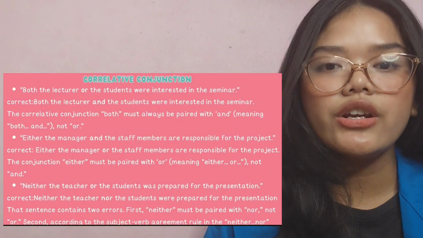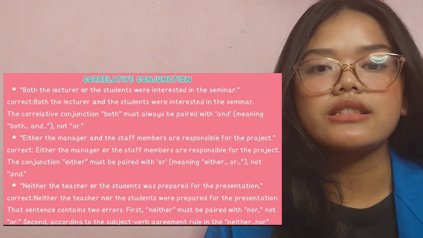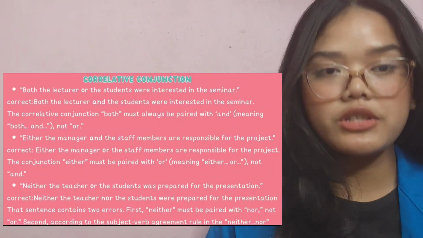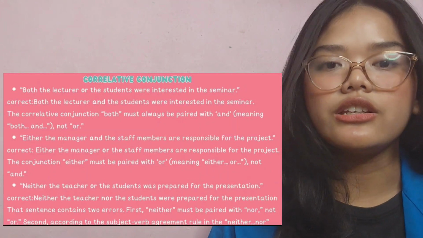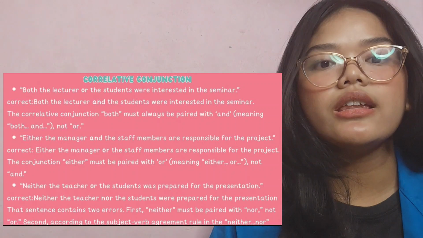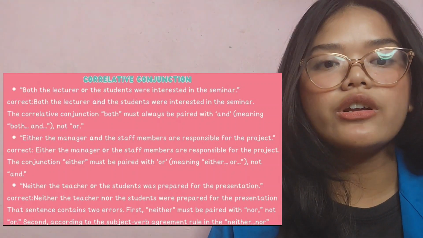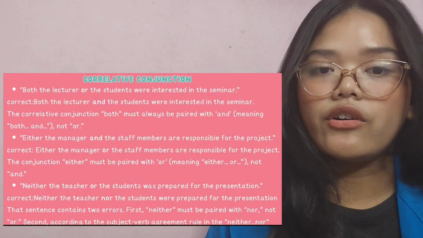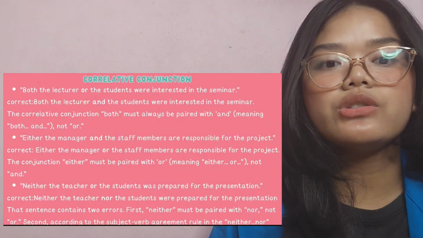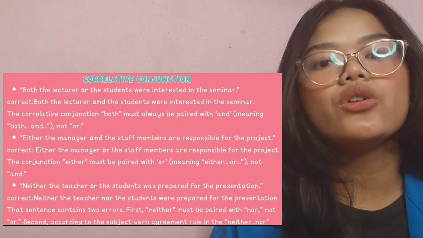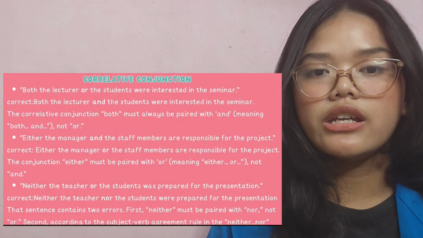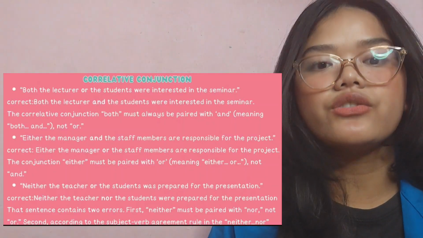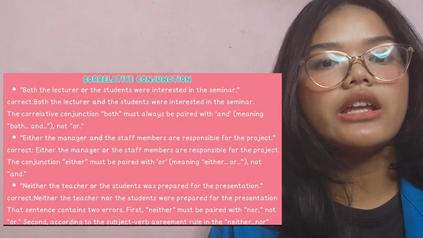Next is "Neither the teacher or the student was prepared for the presentation." Correct: Neither the teacher nor the student was prepared for the presentation. That sentence contains two errors. First, neither must be paired with nor, not or. Second, according to the verb agreement rule in neither nor, the verb agrees with the student.